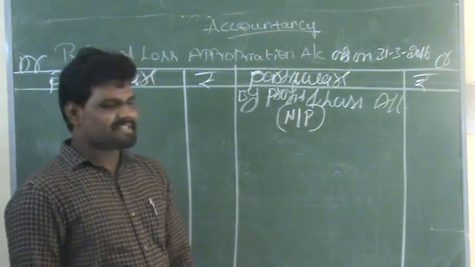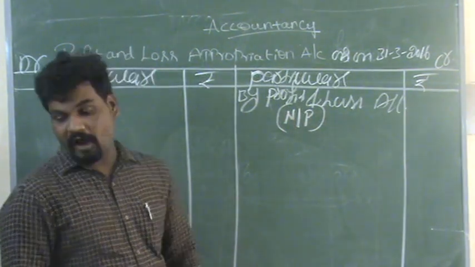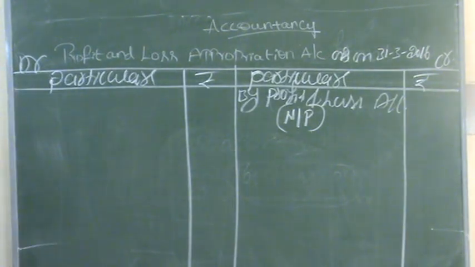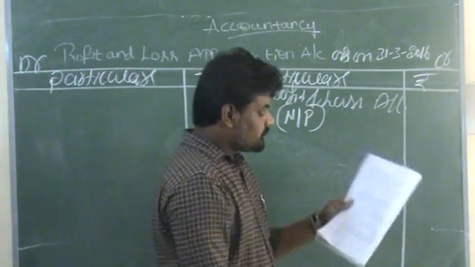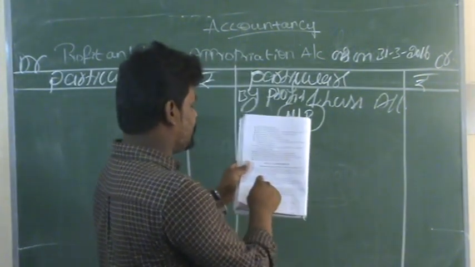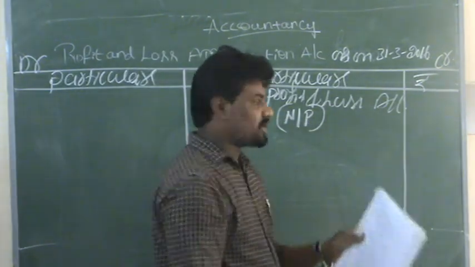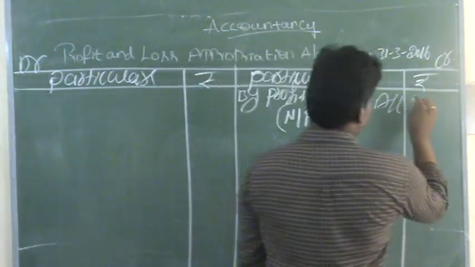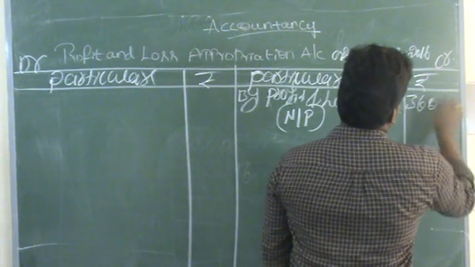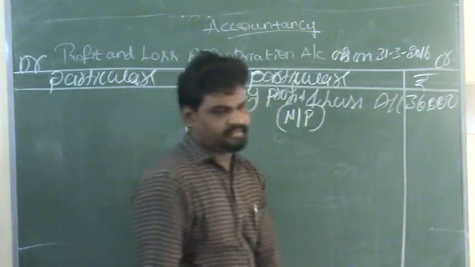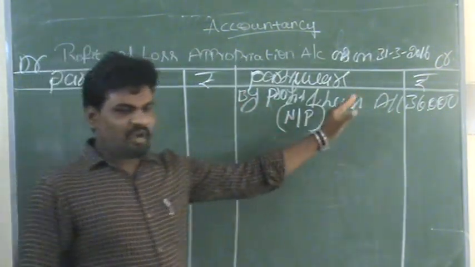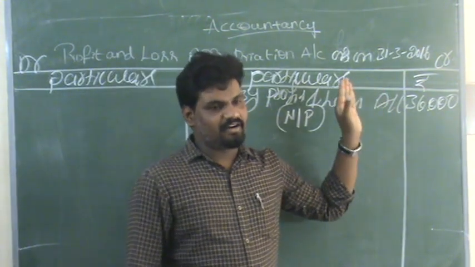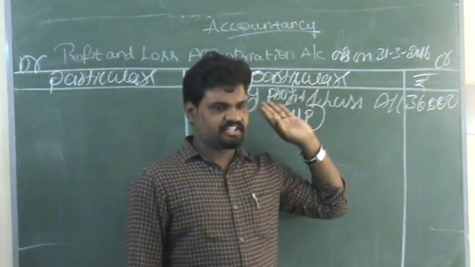So in this assessment year, what is the total profit? The total profit during the year is rupees 36,000. We can record in the credit side rupees 36,000. This is the first transaction we record in the credit side of the appropriation account.